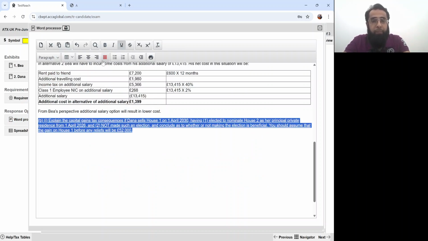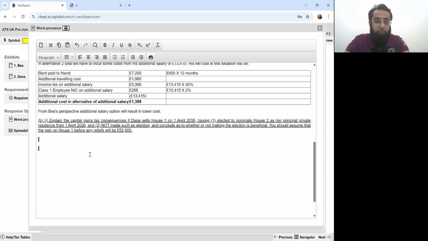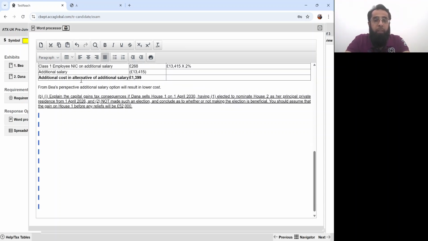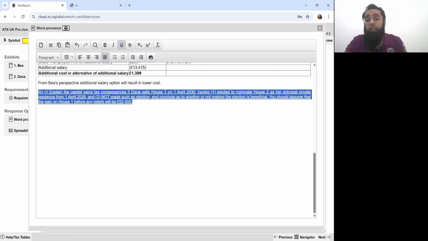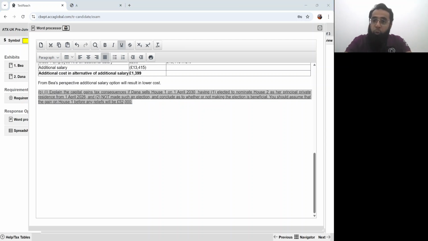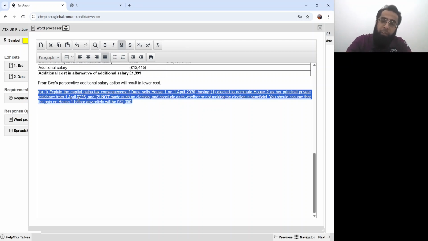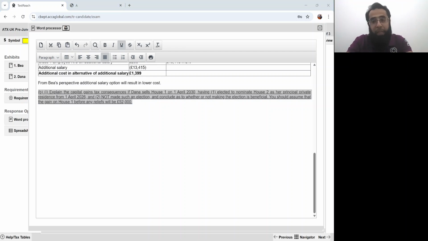Let's look at it. Now, explain the capital gain tax consequences if Dana sells House 1 on 1st April 2030, having elected to nominate House 2 as her principal residence from 1st April 26. And second, not made such election and conclude as to whether or not making such election is beneficial. You should assume that the gain on house one before any reliefs will be £52,000.